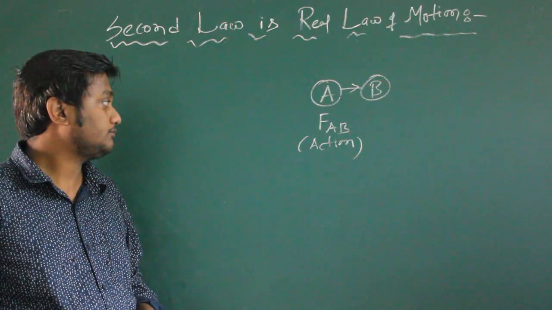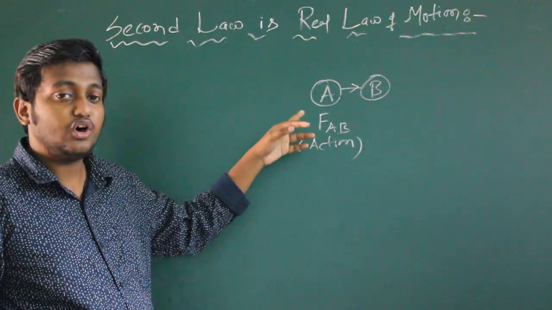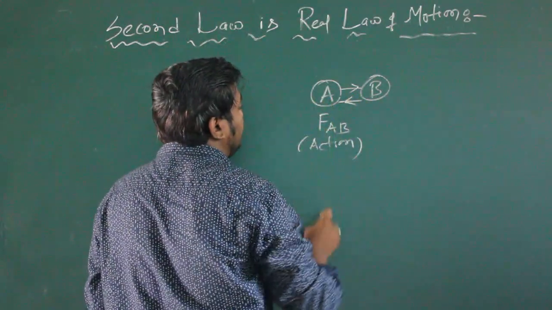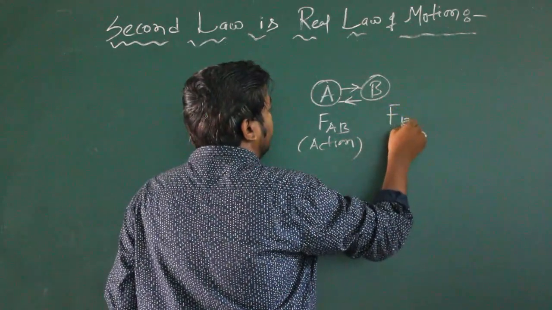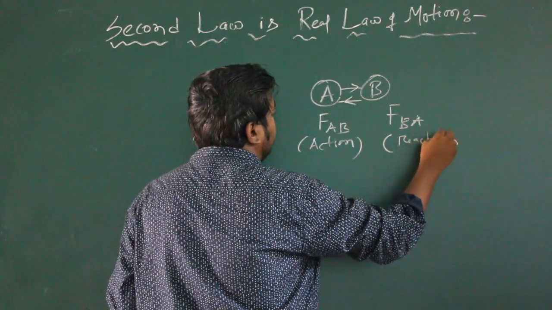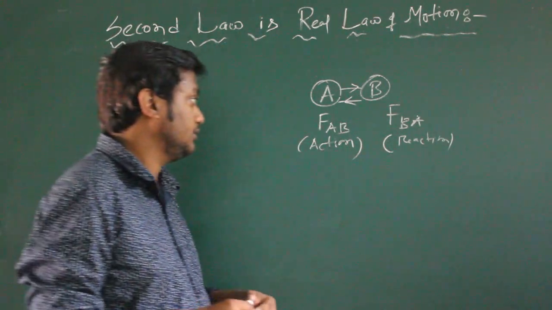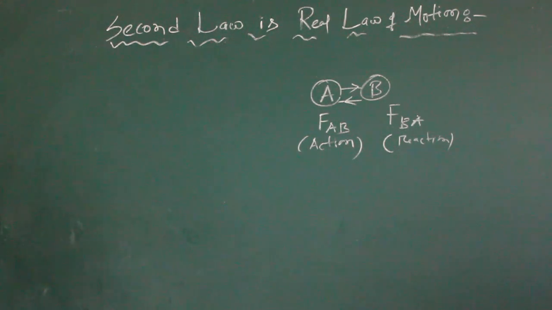Now, for this mutual interaction of these two bodies, B also gives some force. Suppose we consider this force as FBA. Let us take it as reaction. The force given by body B to A is considered as the exerted force, that is, reaction.